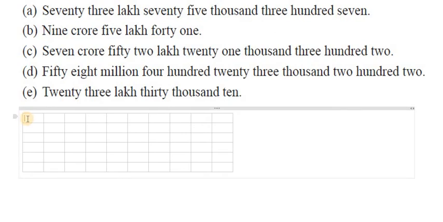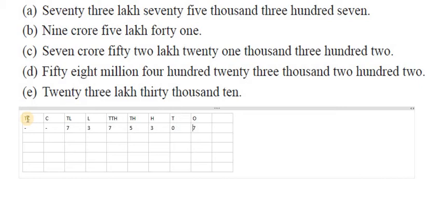First we will write the place values: 10 crores, crores, 10 lakhs, lakhs, 10,000s, thousands, hundreds, tens, ones. In the question they gave us 73 lakhs, so no crores, 73 lakhs. And next they gave 75,000. And next 307, which means in the tens place there is a digit, no.